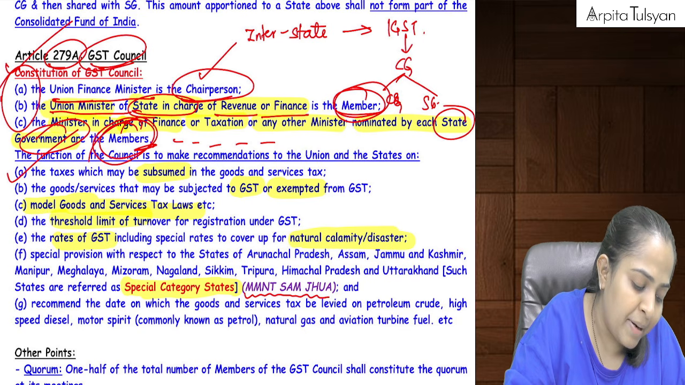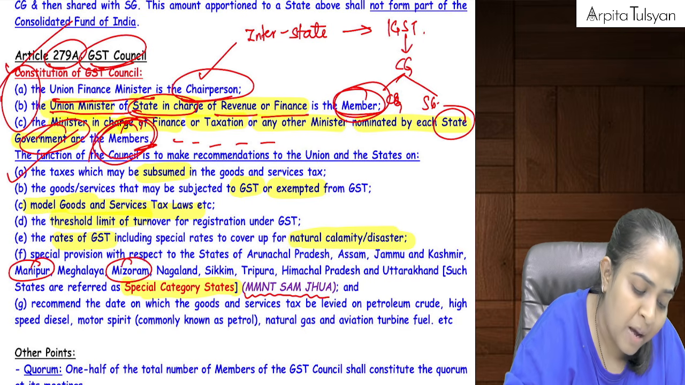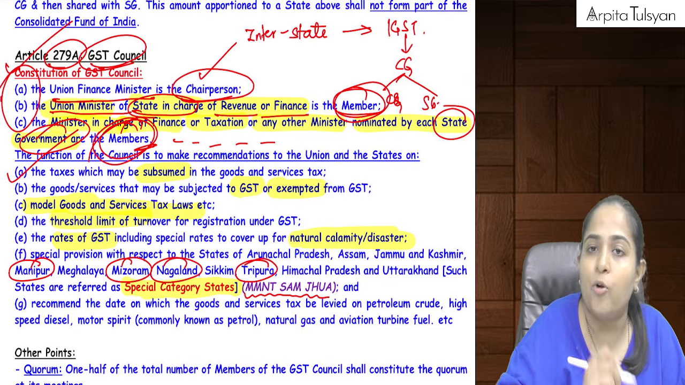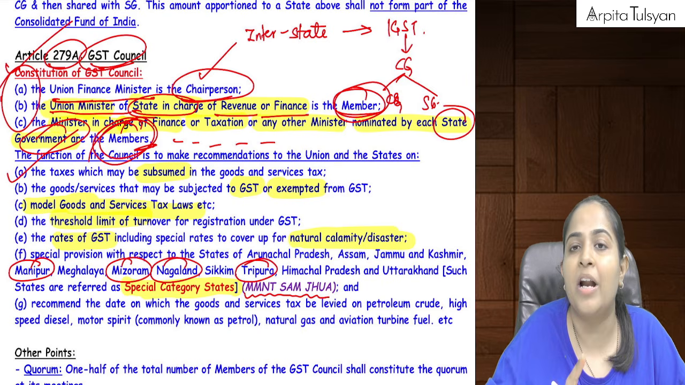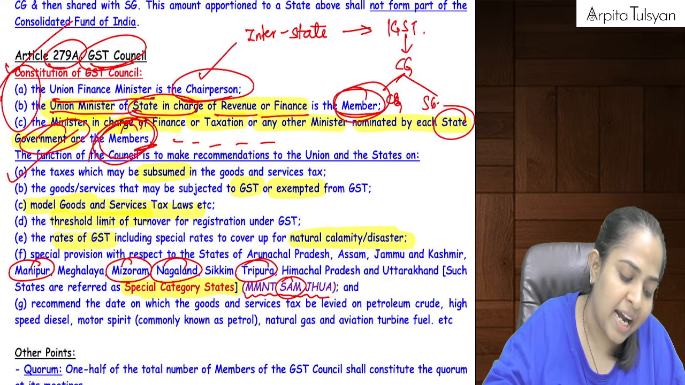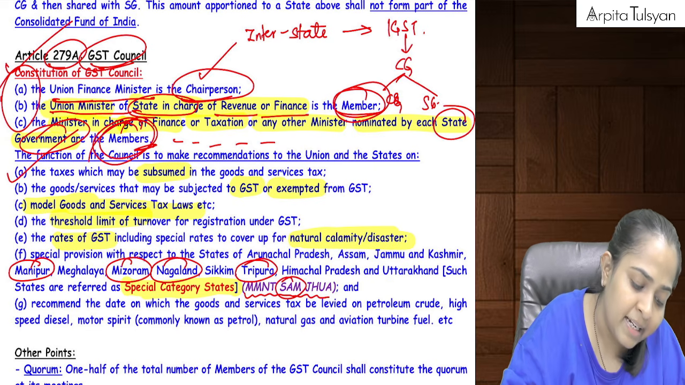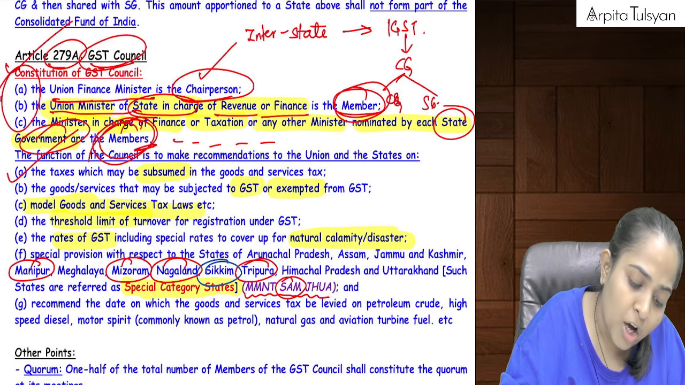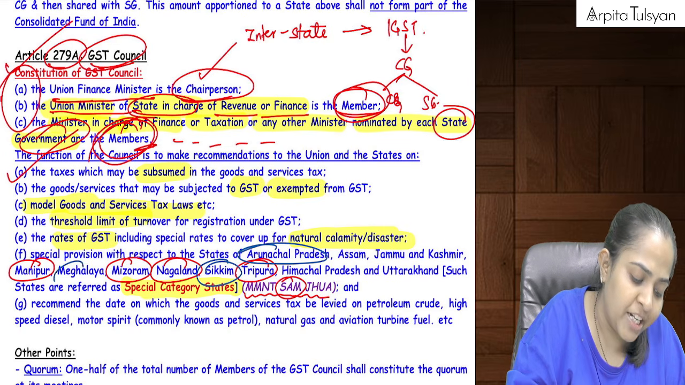MMNT stands for Manipur, Mizoram, Nagaland, Tripura. SAM stands for Sikkim, Arunachal Pradesh and Meghalaya.